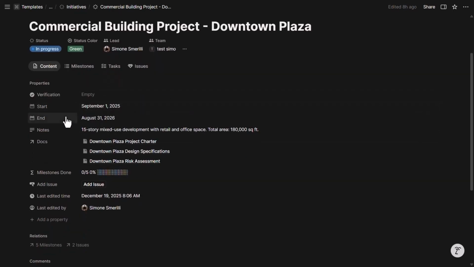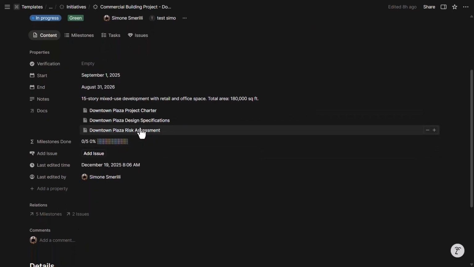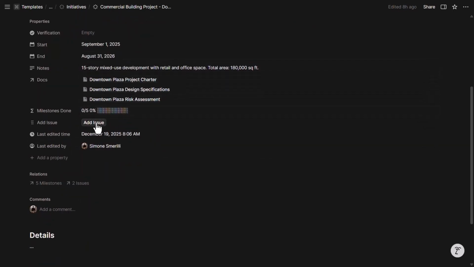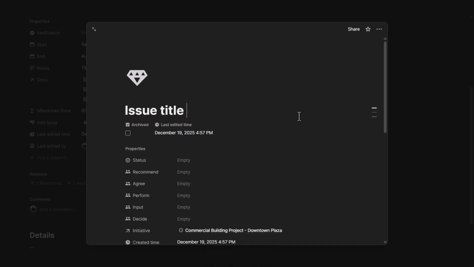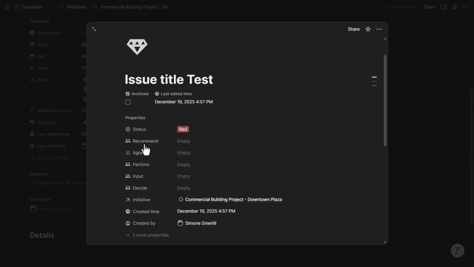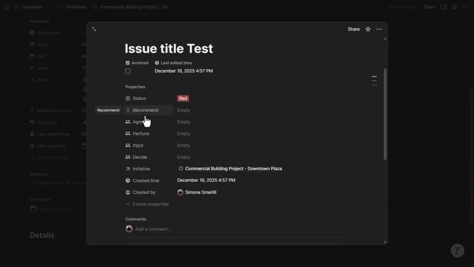There is a start date and an end date, some notes, and related documents from the docs data source. I can see all the milestones completed for the initiative right here. And I can easily add issues by clicking this button and then adding the issue here. And the status. And here there is a decision-making framework popularized by Bain & Company in particular. I also made a video in the past about this specific framework that I will link in the description if you want to learn more.